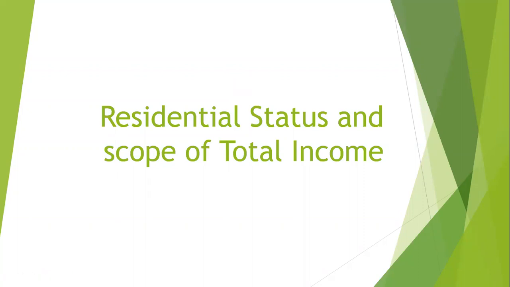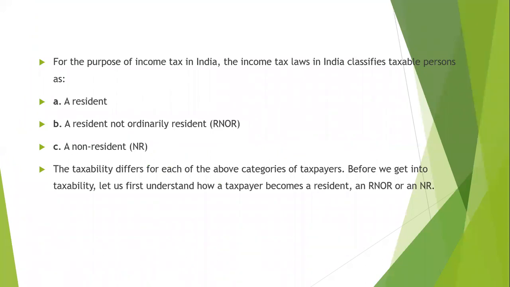Good afternoon. Today we'll discuss the topic about the residential status of an individual. So we know that we need to pay the tax according to the status of an individual. As per income tax, the taxable persons have been classified as a resident, not ordinary resident, and a non-resident. Here the taxability differs for each of the above categories of taxpayers. Before we get into the taxability, let us understand how a taxpayer becomes a resident, not ordinary resident, and a non-resident.